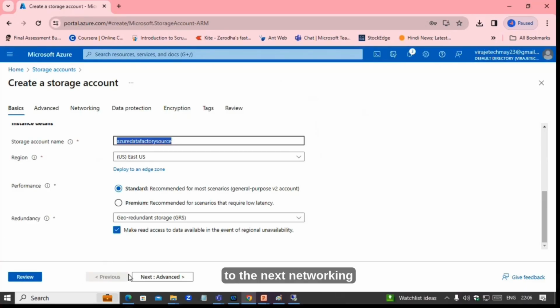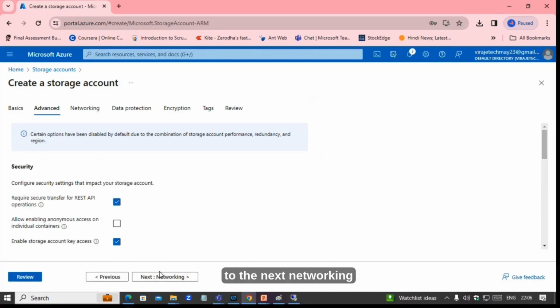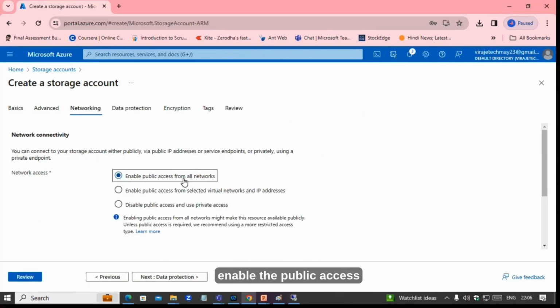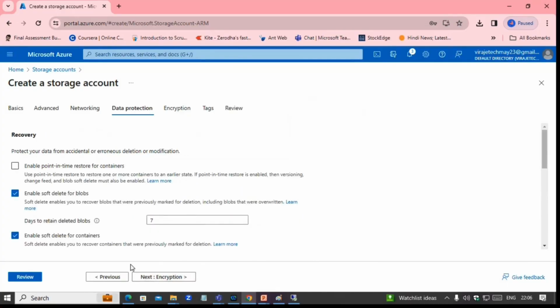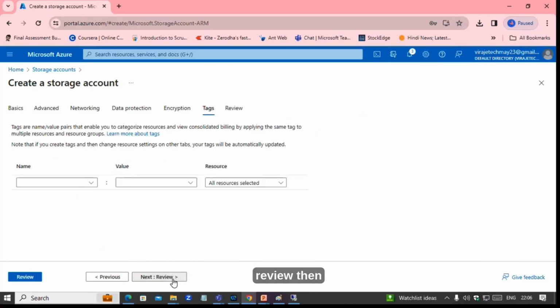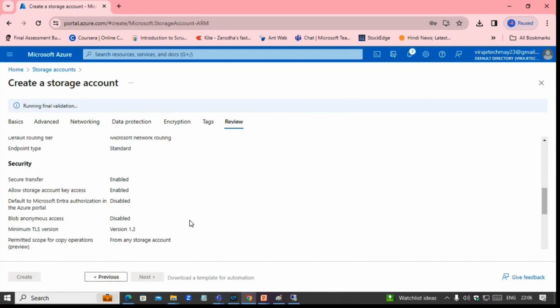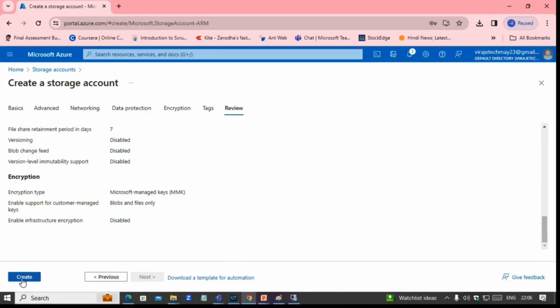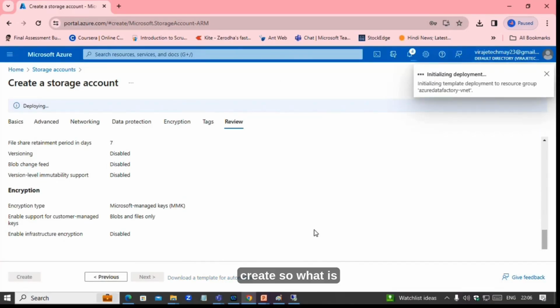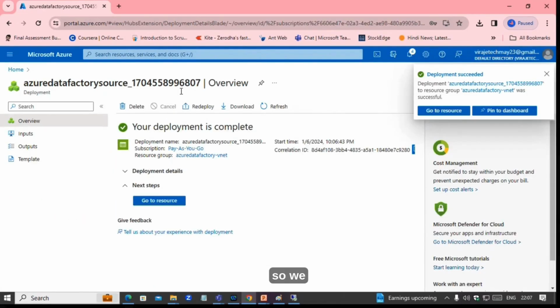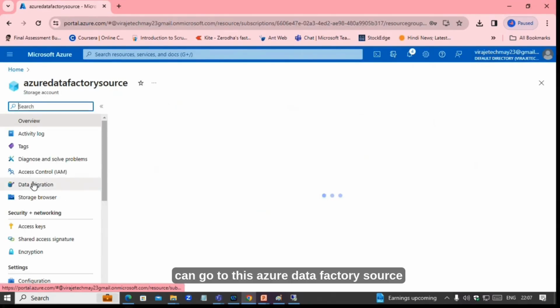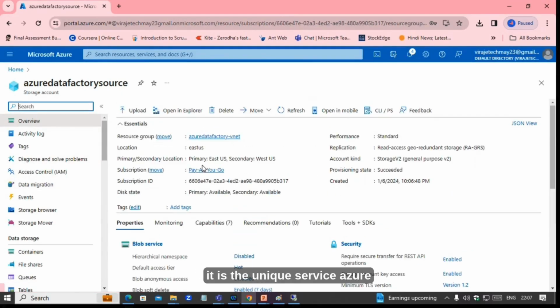Then go to the next, networking, enable the public access protection, encryption, tags, review. Then create. So what is happening? We created one storage. So we can go to this Azure Data Factory source. It is a unique service, Azure Data Factory.